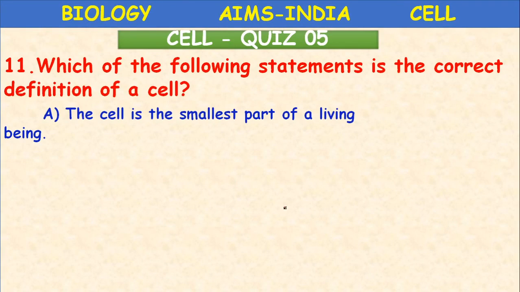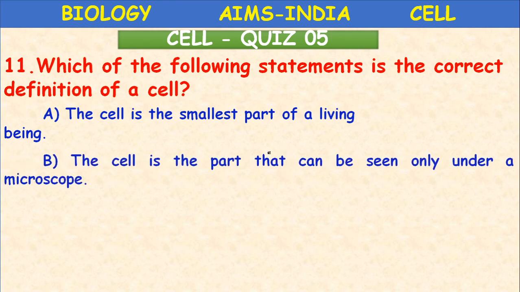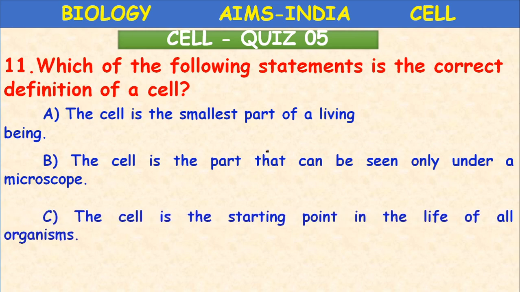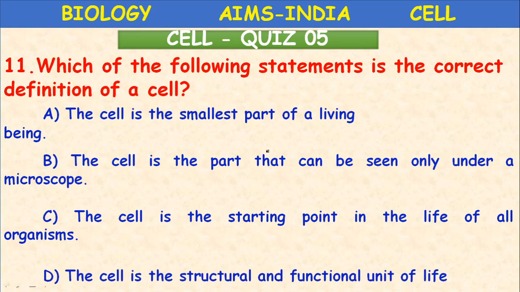Which of the following statements is the correct definition of the cell? The cell is the smallest part of a living being. The cell is the part that can be seen only under a microscope. The cell is the starting point in the life of all organisms.